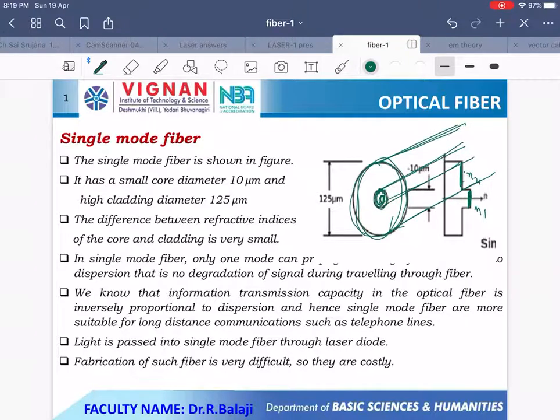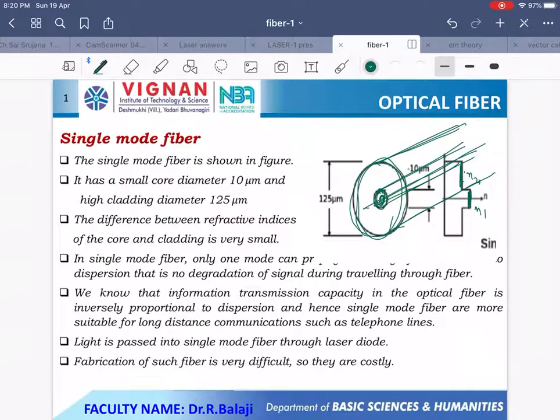It has a small core diameter of 10 micrometers and a larger cladding diameter of 125 micrometers. The difference between the refractive indices of the core and cladding is very small. It means the delta value is very small in case of single mode optical fiber. In single mode optical fiber, only one mode can be propagated through this optical fiber.